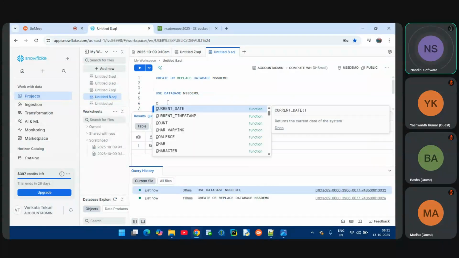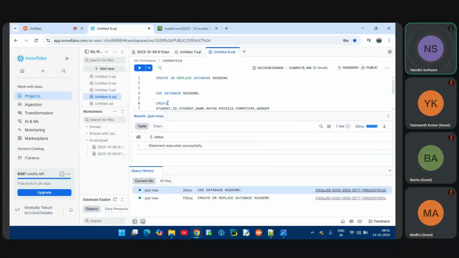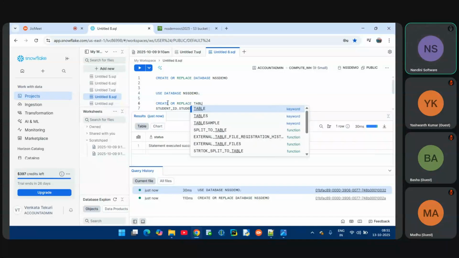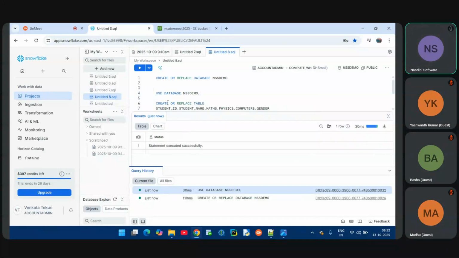If you need to be aware of basic SQL, guys, we will cover basic SQL as well as Snowflake. The full package will be provided, guys. Create or replace table. What is the table name I want to create? Student details, right? This is the table I want to load the data into, so that's why I'm creating this table.